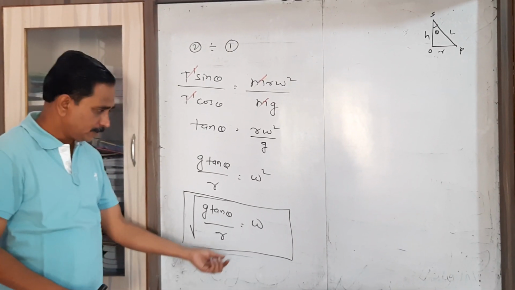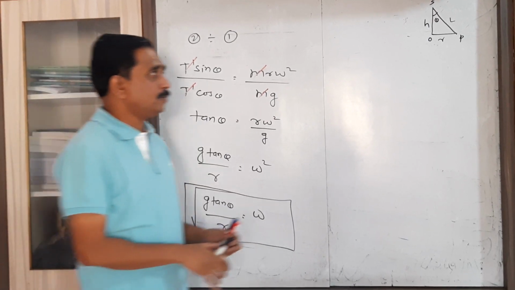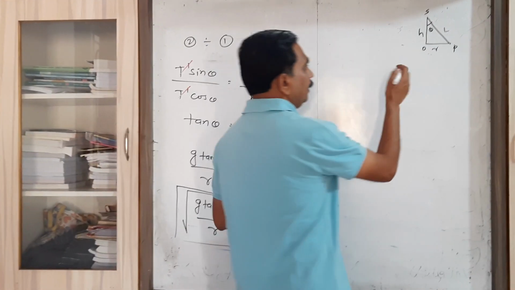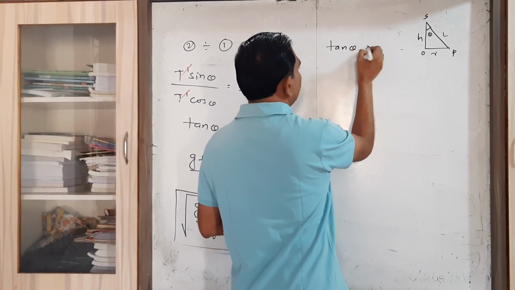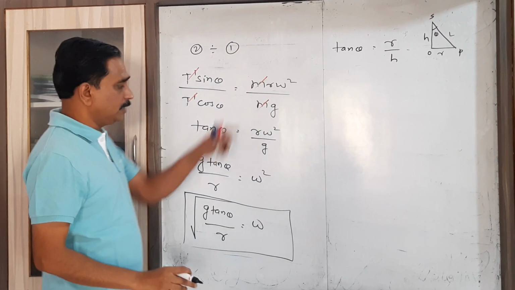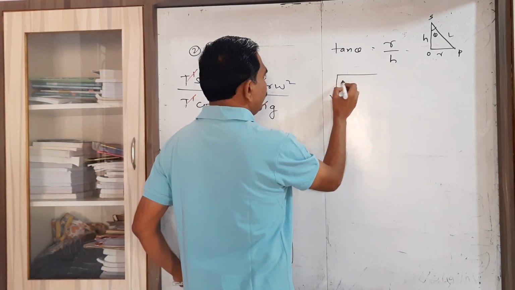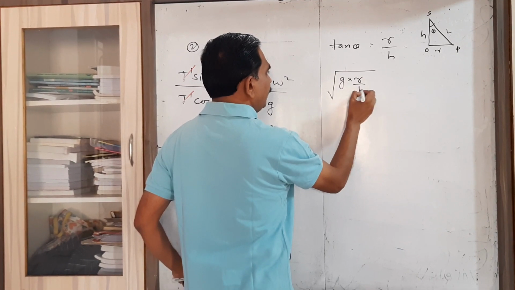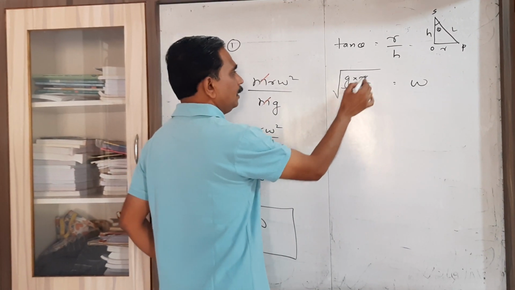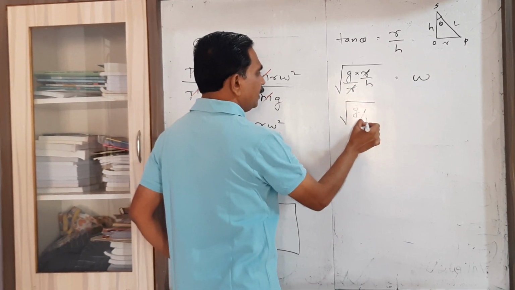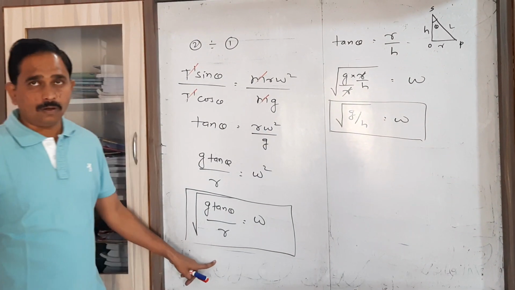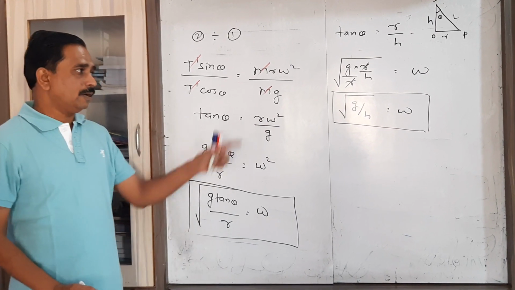Now in order to express the same expression in a different form, we have to consider this figure. Now we can find the value of tan theta as opposite upon adjacent, that is r by h. If we put this value in this expression, then we can write g into r by h upon r equal to omega. You can cancel r. So under root of g by h equal to omega. So this is the second form of the expression for angular speed.